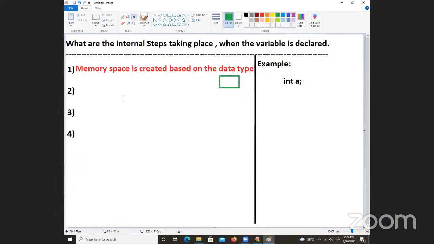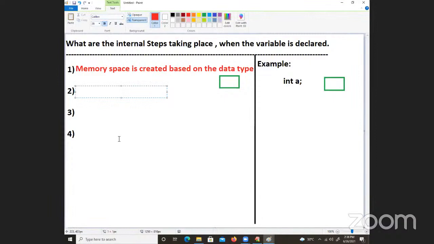Second one is what? Here also memory space is created, and I will write it in this diagram. That is the first step. Second step, what is happening? Do you know, guys? Once a memory space is created, the created memory space is assigned some name internally. Even in Java, Python, C++, .NET, anywhere, it is the same thing.